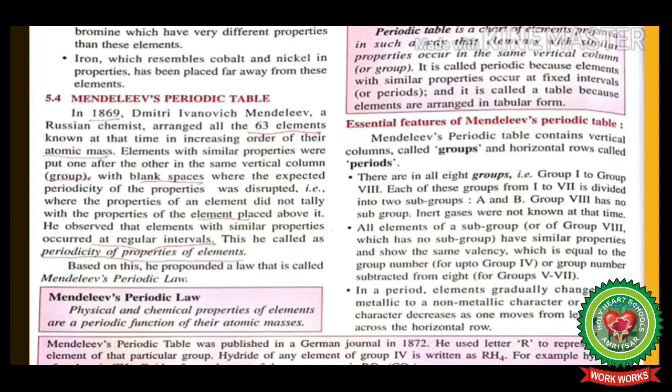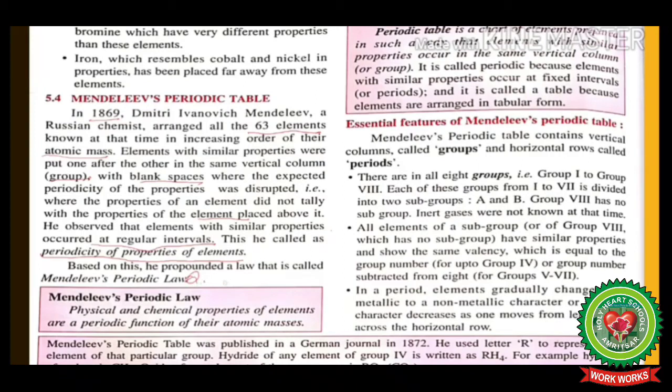This is called periodicity of properties of elements. Based on this, he propounded a law called Mendeleev's periodic law. Mendeleev's periodic law states that physical and chemical properties of elements are a periodic function of their atomic masses.